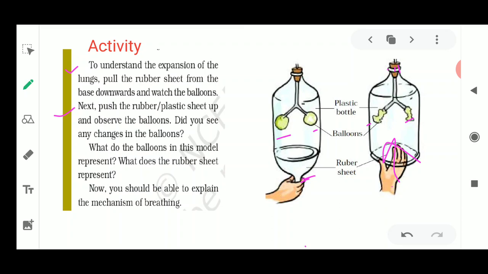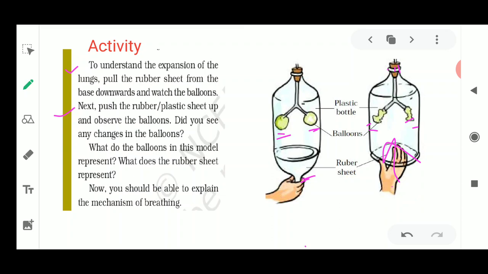So they are expanding once the air is blown inside, and they are contracting once the air is moving outside from these balloons. The same thing represents the process of breathing, that is inhalation and exhalation, and what changes are taking place in the diaphragm as well as in your balloon.